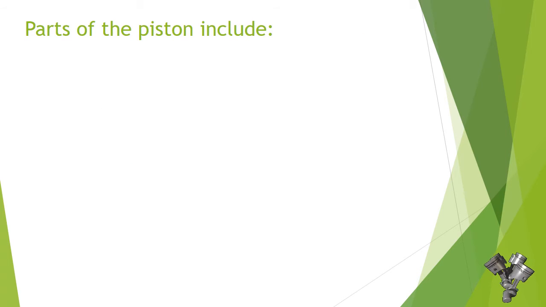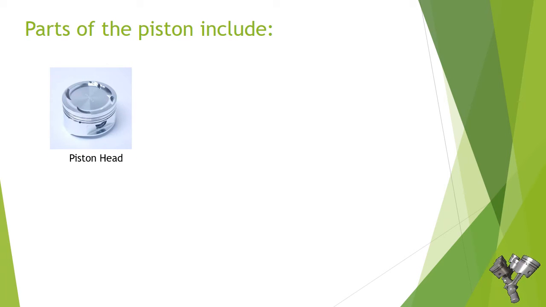Parts of the piston include: Number 1. Piston head. Piston head is the part of the piston that is connected directly to the engine combustion chamber. In this part, the piston receives the power of combustion and makes change in the cylinder volume.